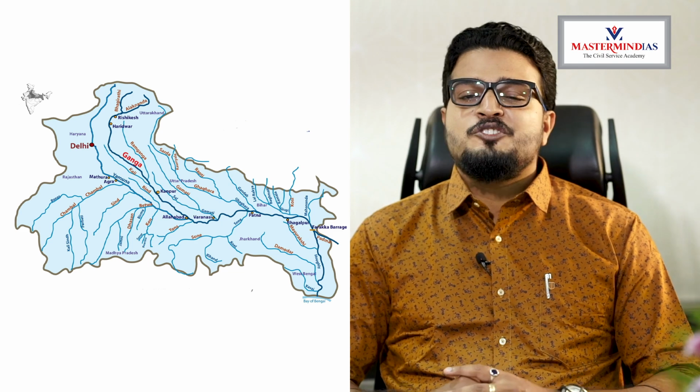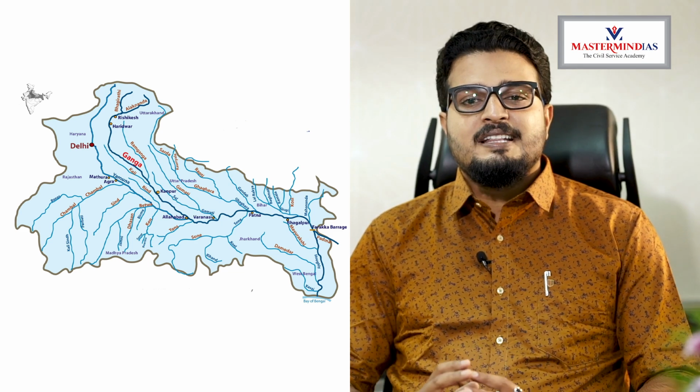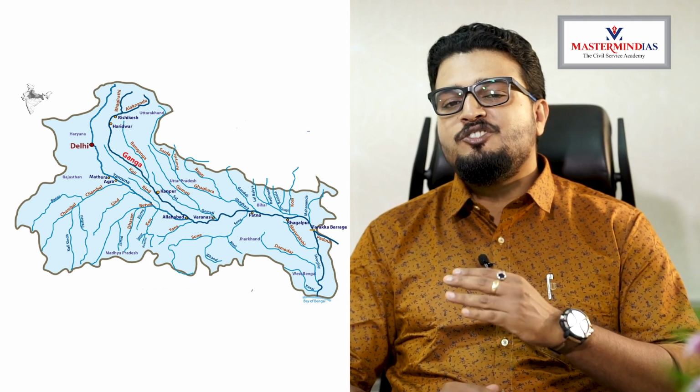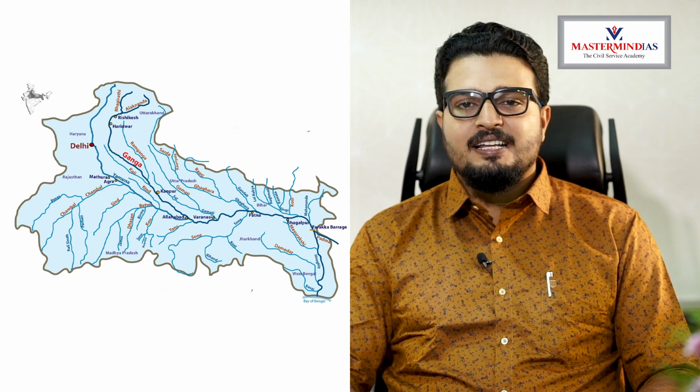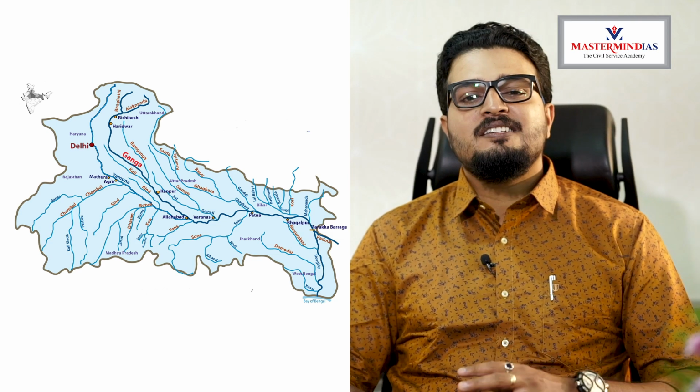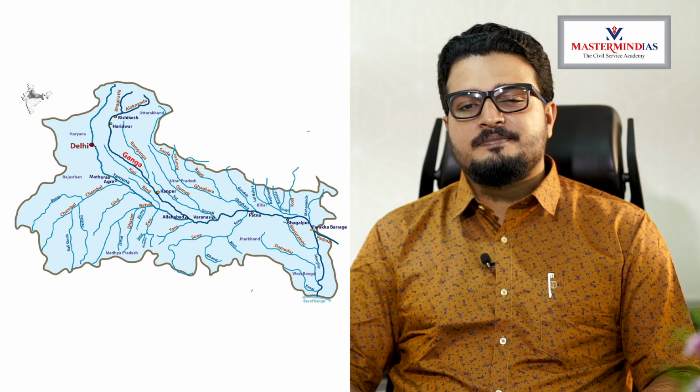Then comes the river Son. Son is a river that joins Ganga directly. It is not joining Yamuna as such. It is joining Ganga directly. River Son originates from the Amarkantak Plateau and joins river Ganga near Patna.